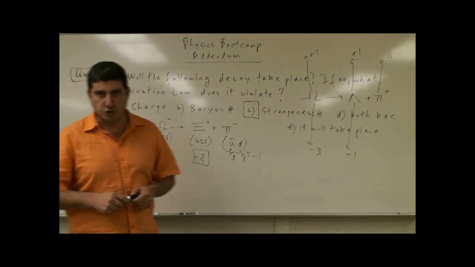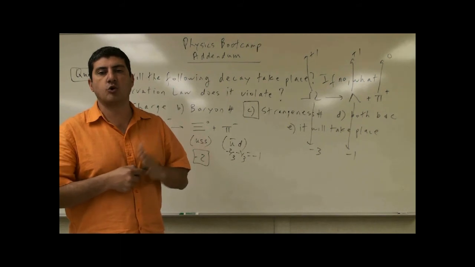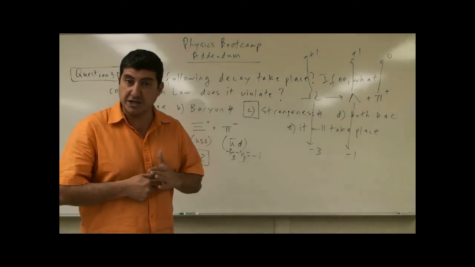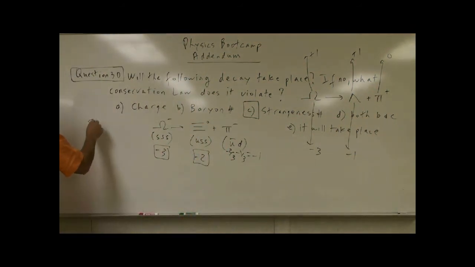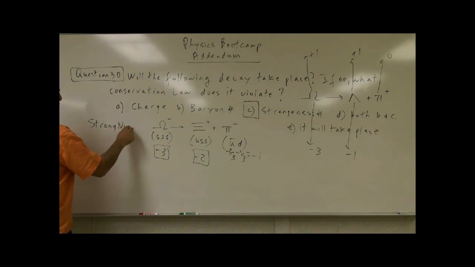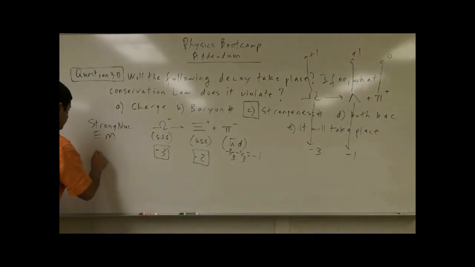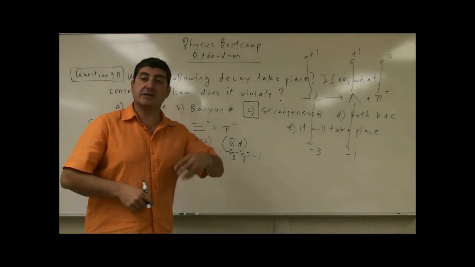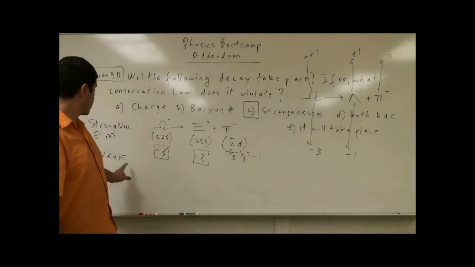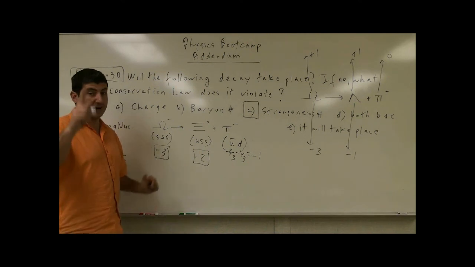Well, as it turns out, when you study this topic, strangeness property is only conserved in the electromagnetic interaction and the strong nuclear interaction. Decays that are mediated with the weak interaction do not have to conserve strangeness property, and often in interactions mediated with the weak interaction, the strangeness property is reduced by 1.